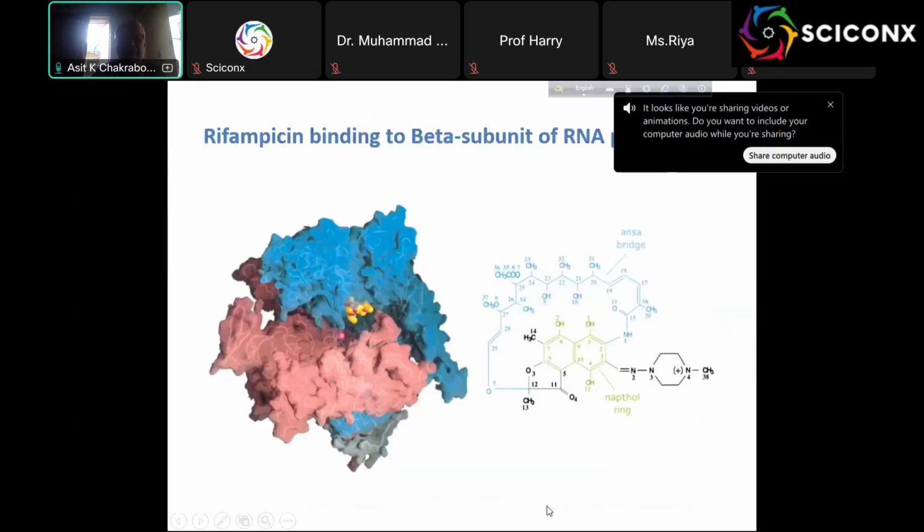So now we are talking about some fantasy of computer software and then artificial intelligence. And you see, I got some data from some people on rifampicin binding here. They distinctly show computer-assisted programming. And this is binding to the beta subunit. This is the beta subunit. This is the beta dash subunit.